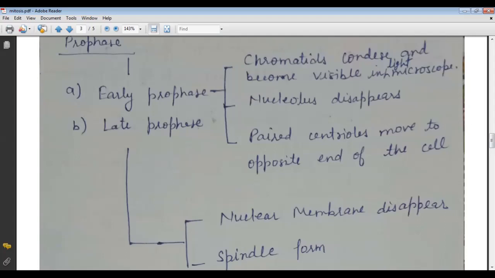Here some terms are coming. So firstly, I want to talk about these terms. The first is the chromosome, now the chromatin, the centromere, and the centrosome. So I want to discuss these topics.